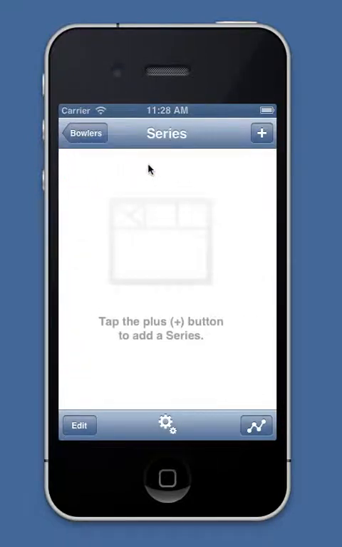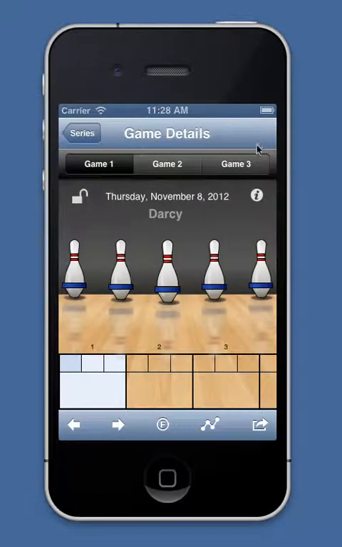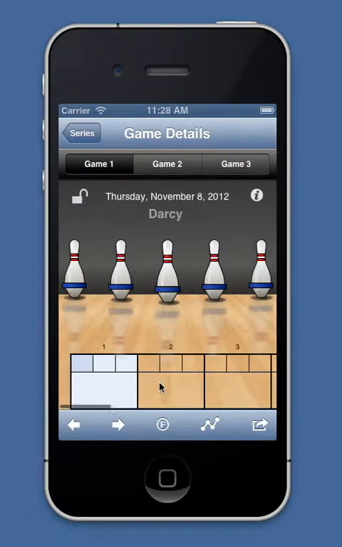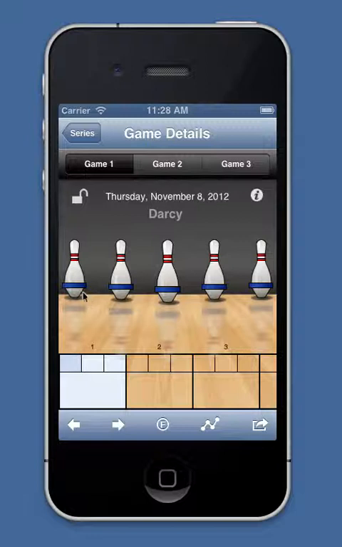I'm going to tap on mine, and now I'm in the screen where I'm typically going to be when I want to record league bowling night scores. I like to do it while I'm bowling. It's usually easiest to do that. I'm just going to tap on plus, and now I get into this screen that looks like a bowling alley, right? So it's pretty straightforward to record scores. Down here at the bottom, I have your typical score card, your score sheet. And then I've got the pins.